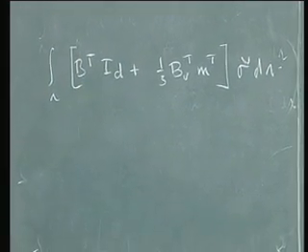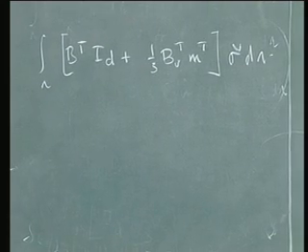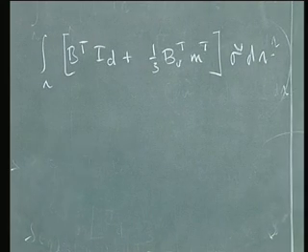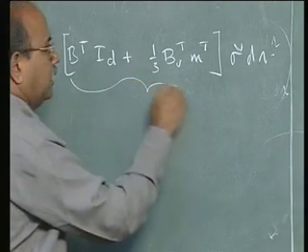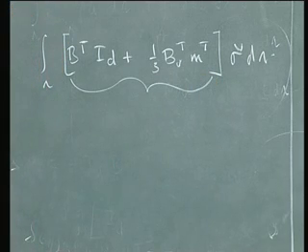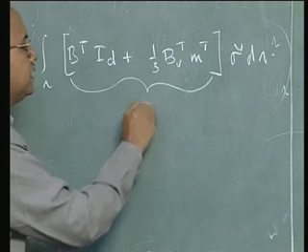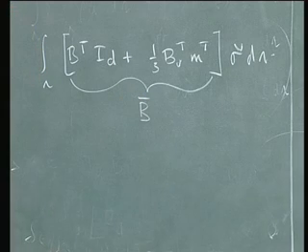So this is what we actually arrived at as B transpose. So let me call this my new B, and I will call this B bar, a new B which is B bar.